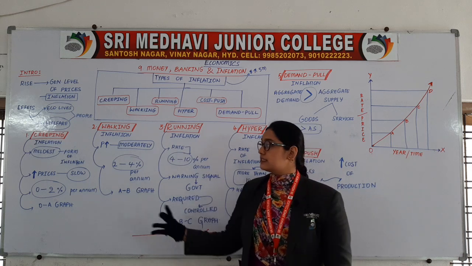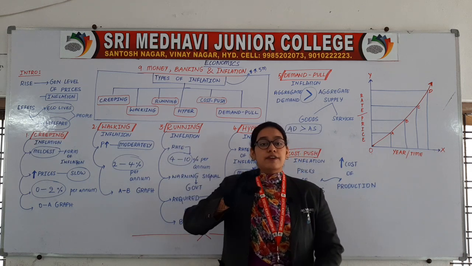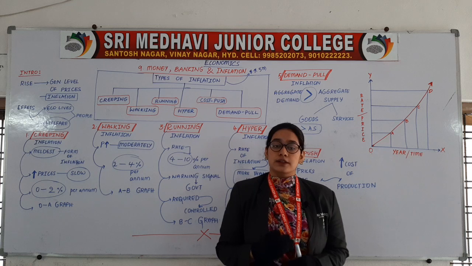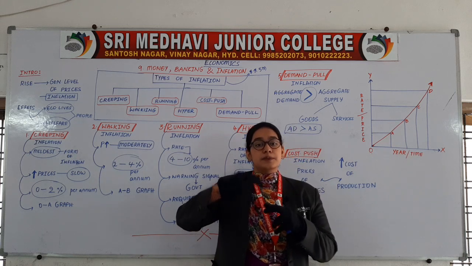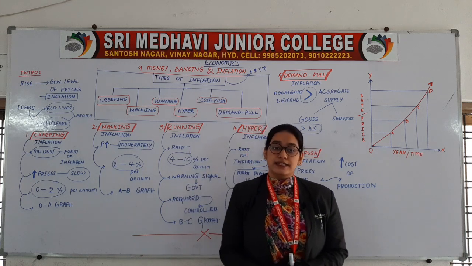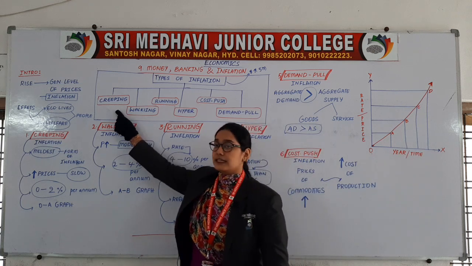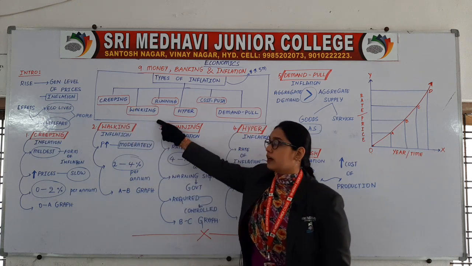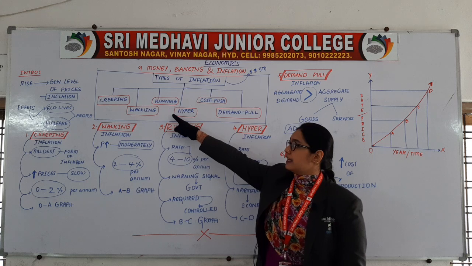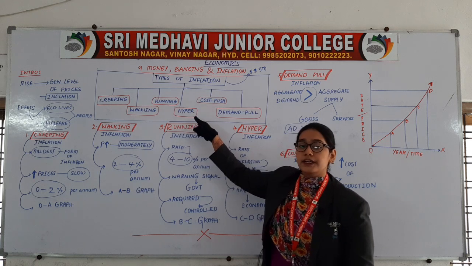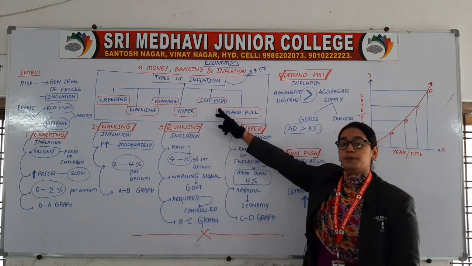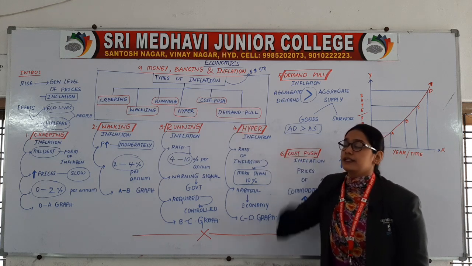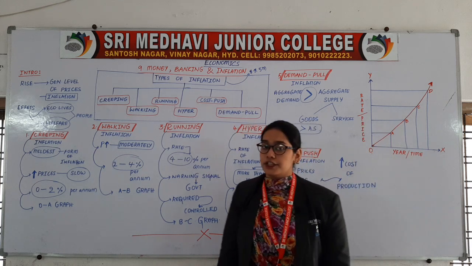So in the whole answer we will be observing the various types of inflation, that is, what are the various types when the prices are increasing. The first type is creeping inflation, walking inflation, running inflation, hyperinflation, cost push inflation and demand pull inflation.